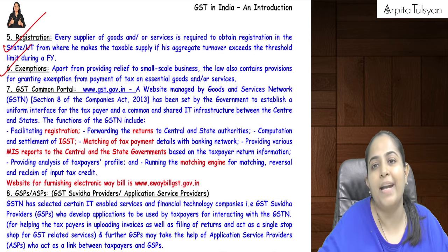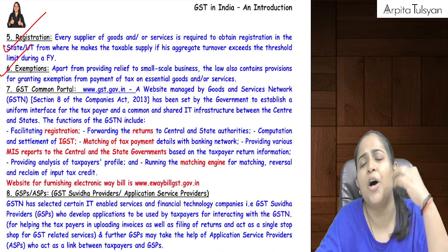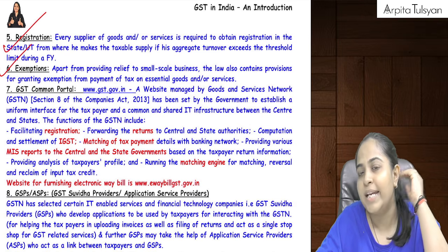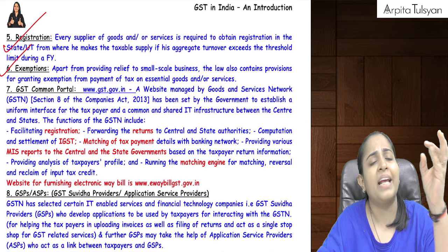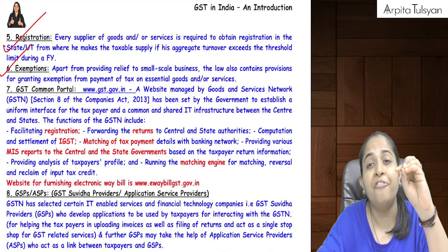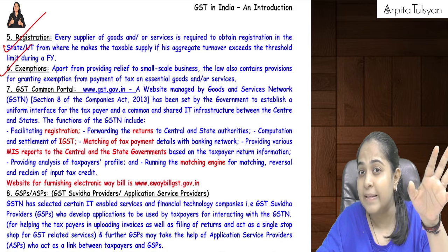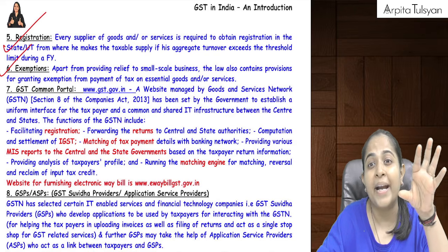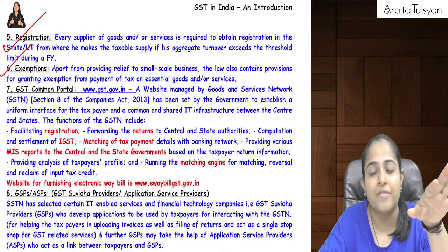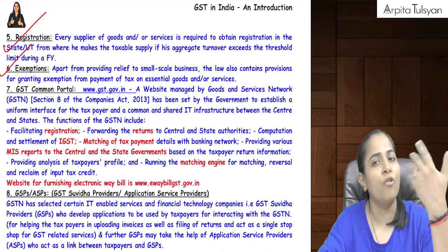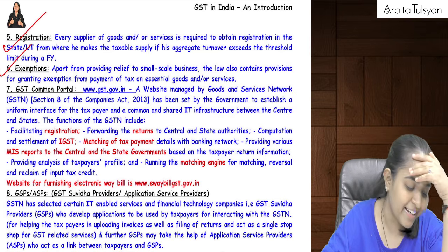Then there is something called exemptions. There are certain categories of goods and certain categories of services which the government has totally exempted. Government has totally exempted means what? Government is telling that on these products you need not pay any taxes. For example, there can be some fresh vegetables, fresh fruits, milk, some medicines, eggs, bread, etc. Not all, but there will be some goods and some services which they will totally exempt from GST, on which we are not required to pay any GST at all. For that we have a separate chapter called exemptions under GST.